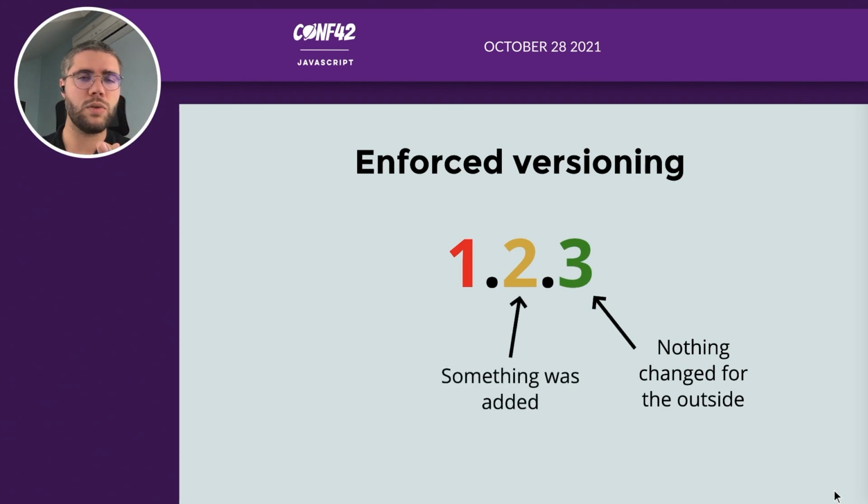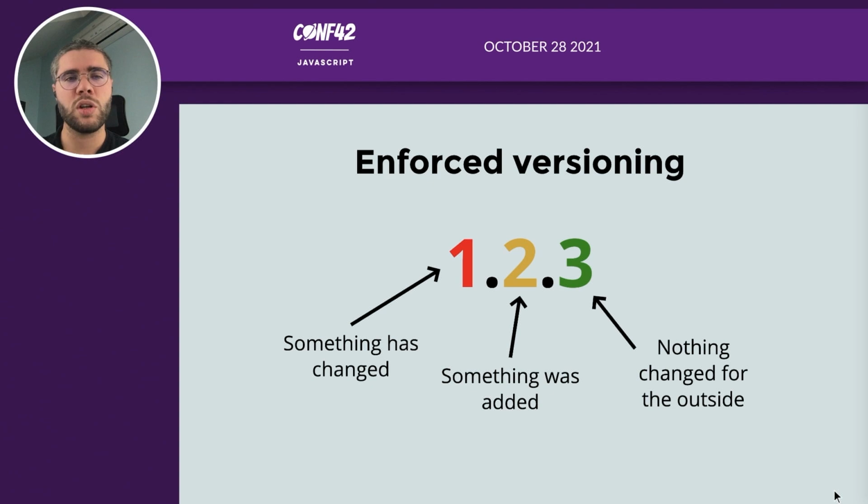But as soon as you've added something to your API, you need to increment the second number that is called the minor. That means something was added, but it won't break anybody's code because it's only something that was added. But as soon as you have a breaking change, so you remove something, you change a behavior or anything else, you need to increment the major version.